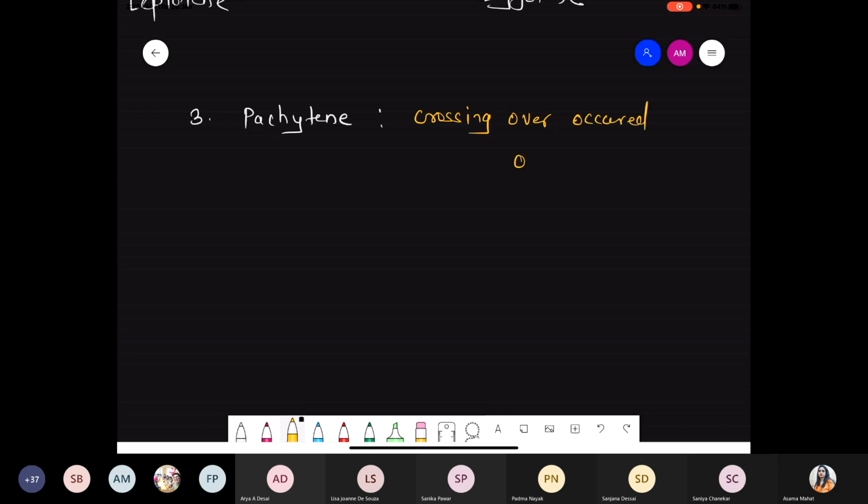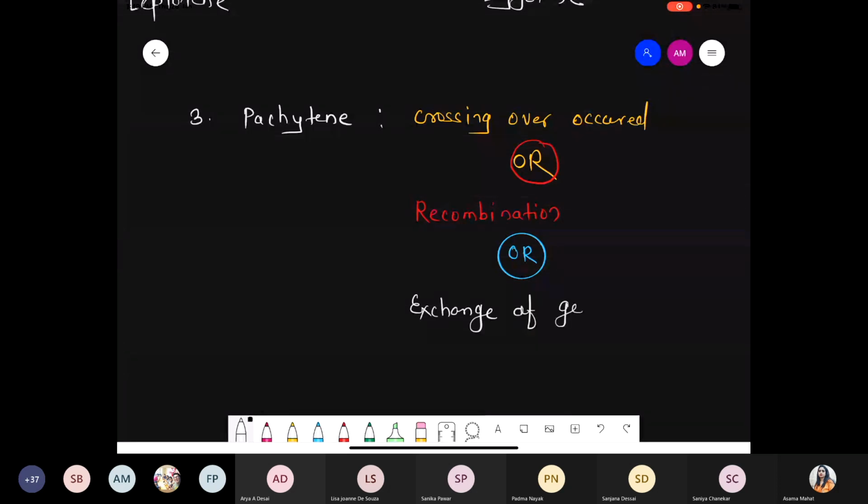Crossing over, or in other language you can say this is the stage where the recombination process will occur. Or in other language, this is the phase where an exchange of genetic material will occur.